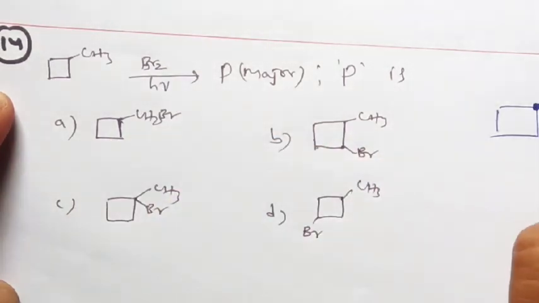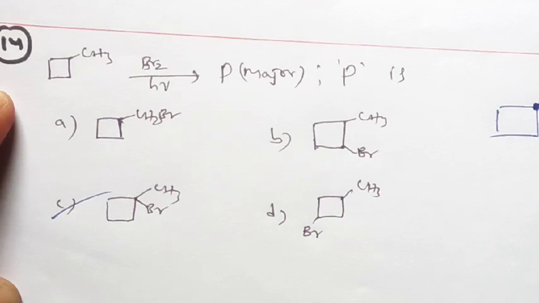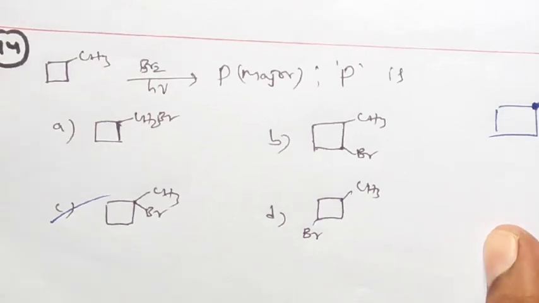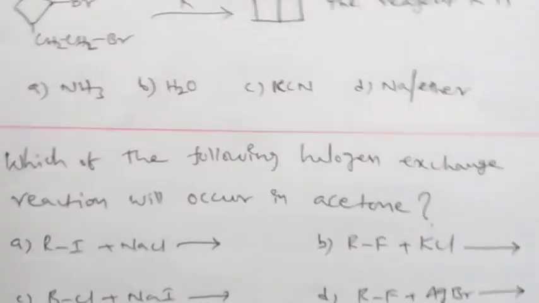Then automatically, the expected answer is C. Is it clear? This is also a free radical pathway reaction, and the tertiary free radical is most stable. It is only simple observation, with no specific explanation, though the mechanism part is there. Here we identified a shortcut to the tertiary carbocation. Whenever bromine is used, see the above question and the below question, almost the same, but the compounds are different. Is it clear? Okay. Now look at the next question.